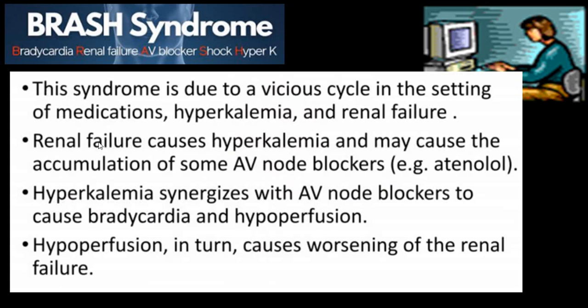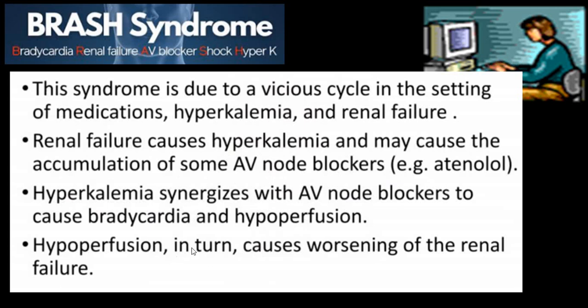Renal failure, if already there, will give rise to hyperkalemia, and that hyperkalemia may be exaggerated because of drugs. Hyperkalemia will produce accumulation of potassium, which will aggravate AV node blocker action like atenolol, and hyperkalemia will further have a synergistic effect with the AV node blockers to cause bradycardia and hypotension. And this hypotension can in turn worsen the renal failure.